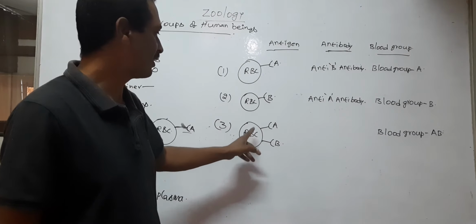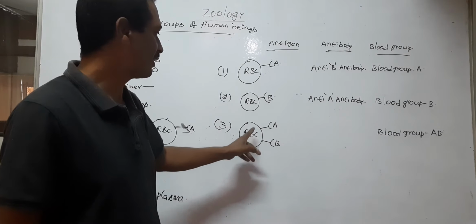So with the absence of antibodies and presence of antigen A and antigen B, the blood group is AB.